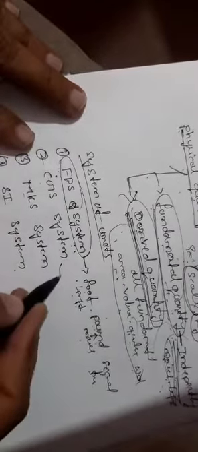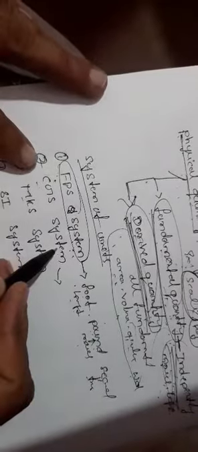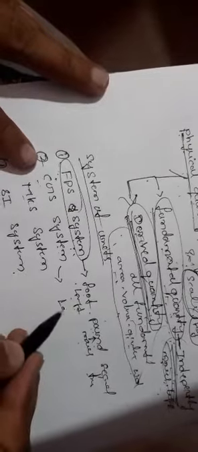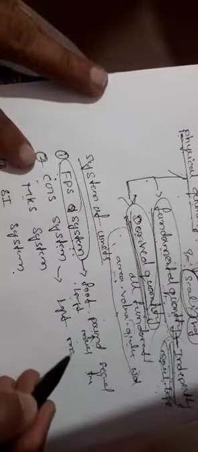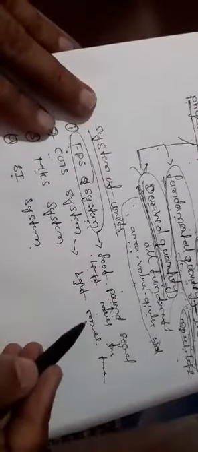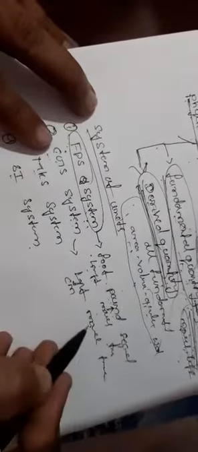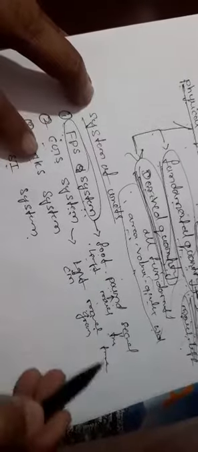Next, the second one is the CGS system. In this system, the unit of length is centimeter, the unit of mass is gram, and the unit of time is second, the same as before.